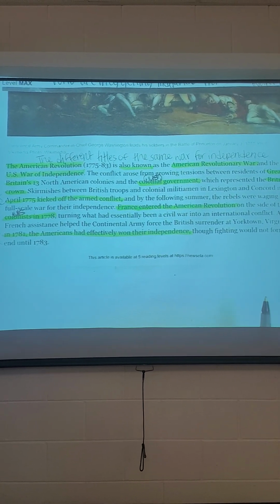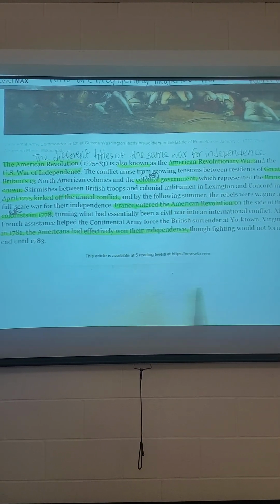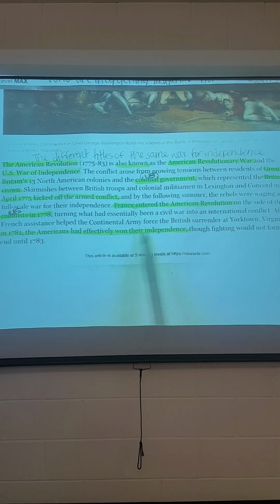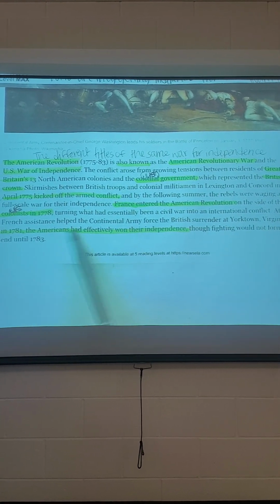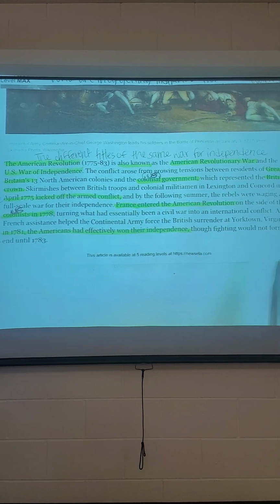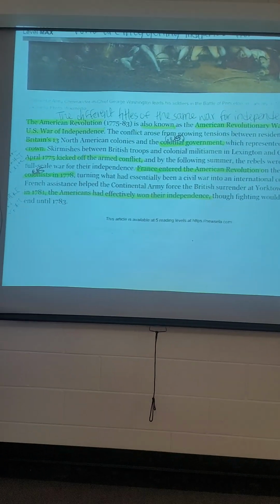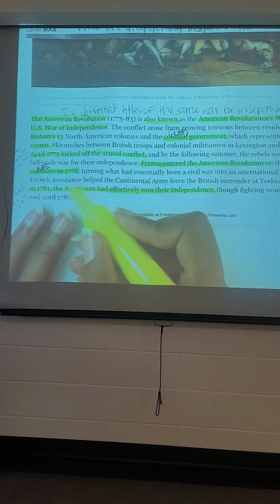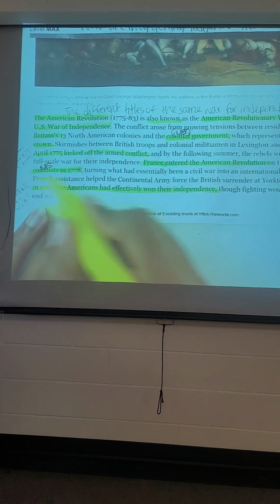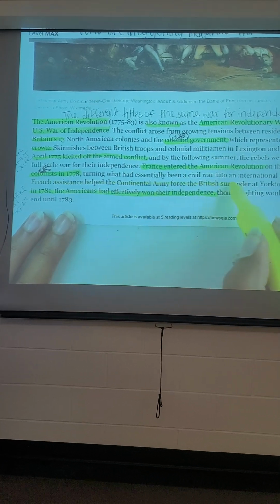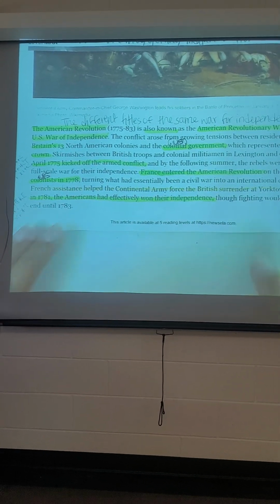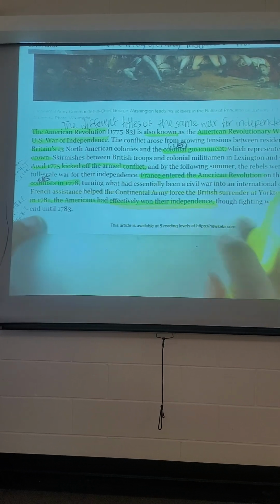So if I needed to make a timeline on this, I could write out these dates to see how that would work. There's not really much else I need from this section. But it does lead me to think of some more main points. So I know that French assistance helped the Continental Army force the British surrender at Yorktown, Virginia, which led to their independence.